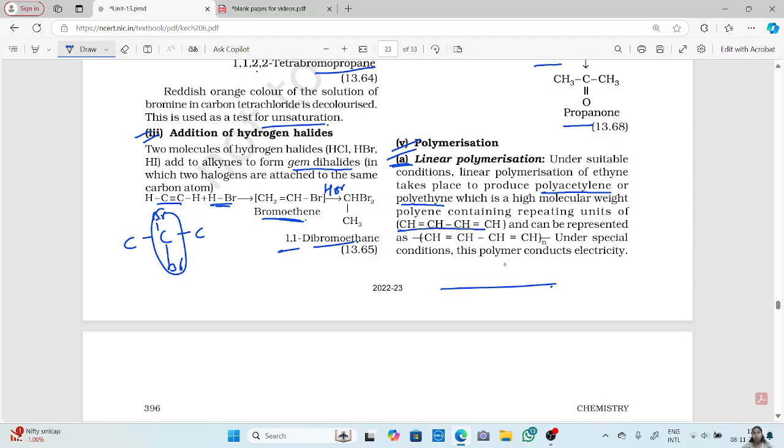This is the polyene, which is a repeating unit for polyethylene or polyacetylene structure. Okay, now under special conditions, this polyacetylene can conduct electricity.